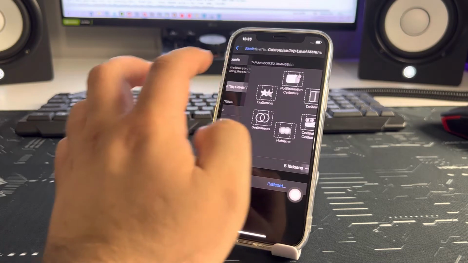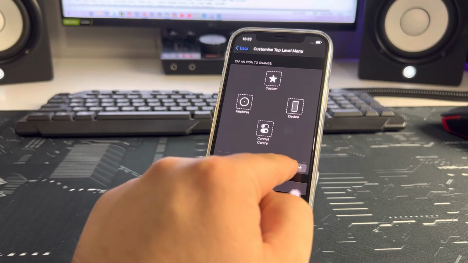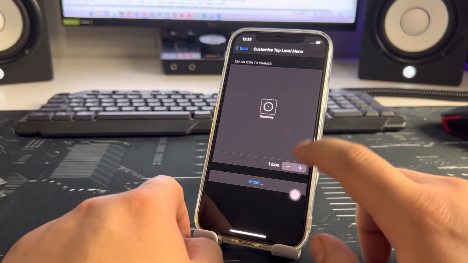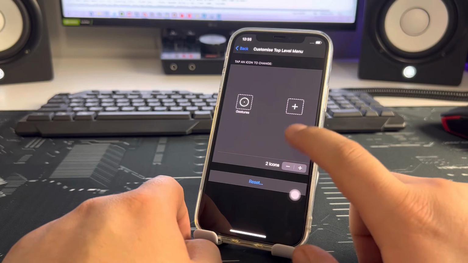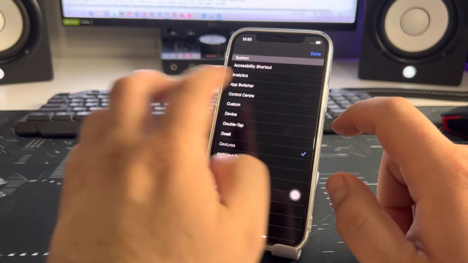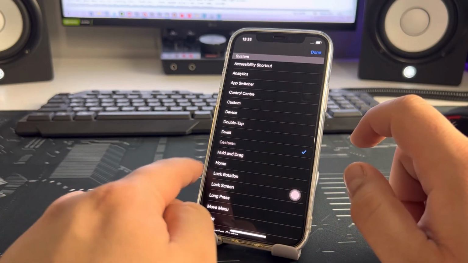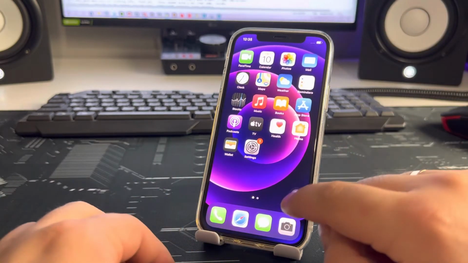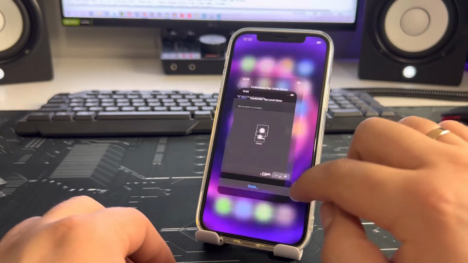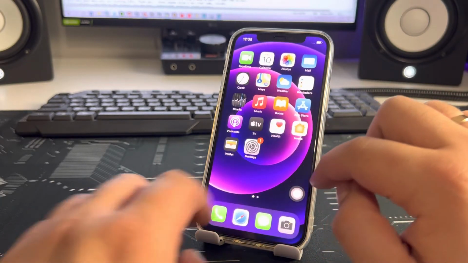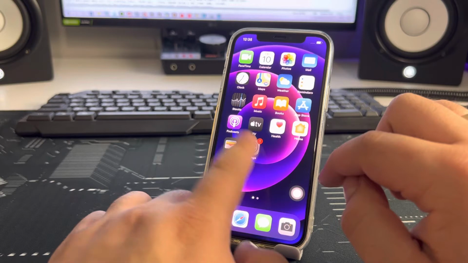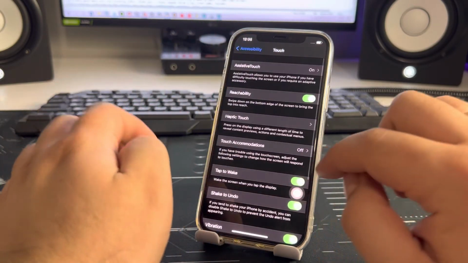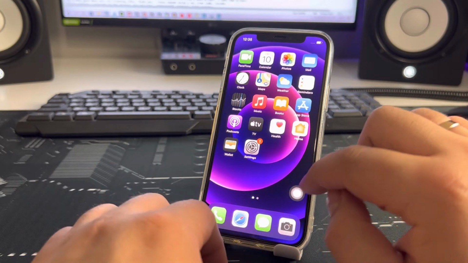Customize Top Level Menu. So press, press, home, done. Home. So Settings, Home button, Home. Guys, it's very easy. Way back, touch and Home.